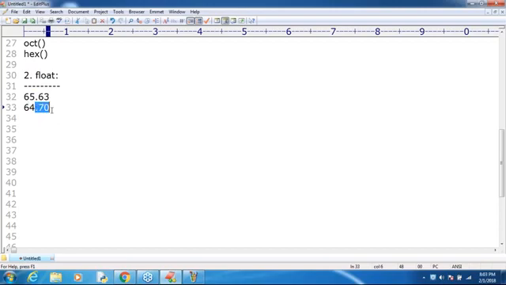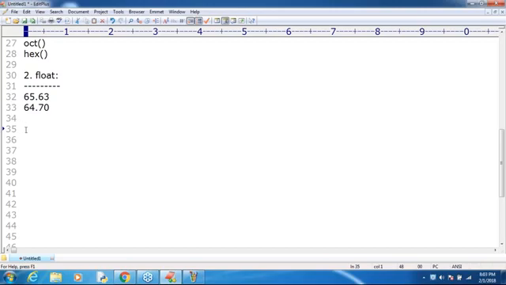If you want to represent decimal values, we happily go for the float data type. Remember that.